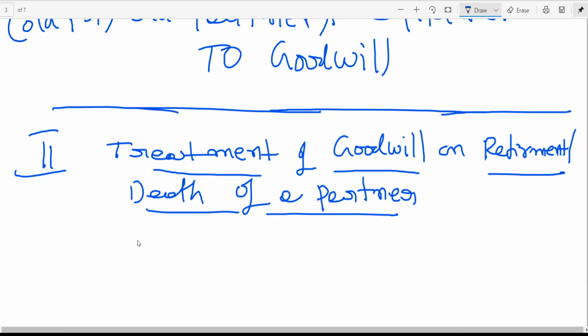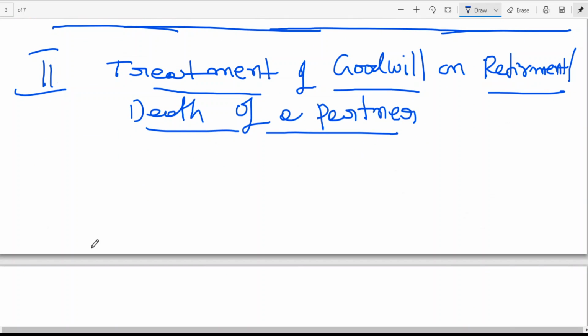Here, only one situation we are having. I told you the difference is that in retirement or death, one partner is leaving and the other partners are gaining. You can see this example.